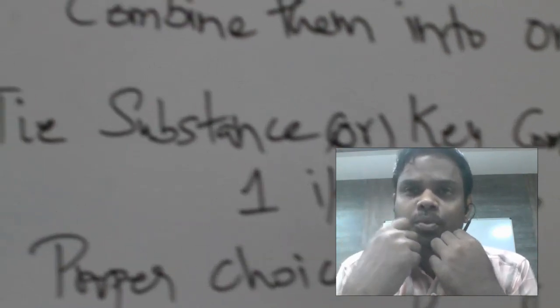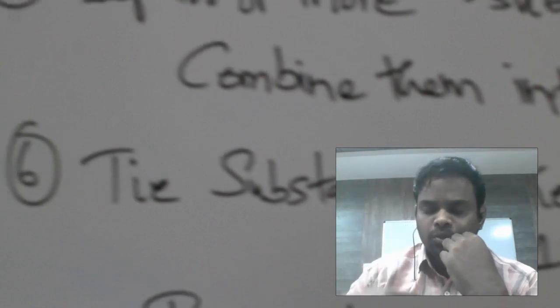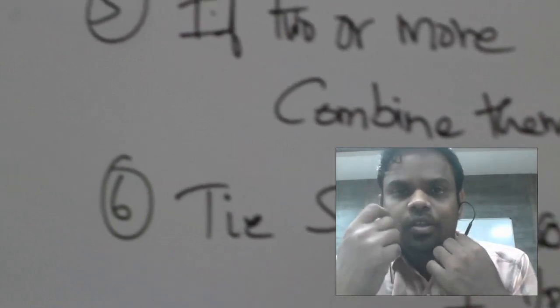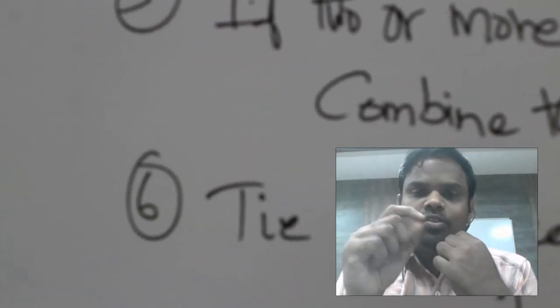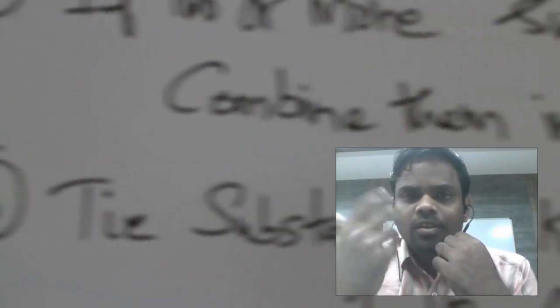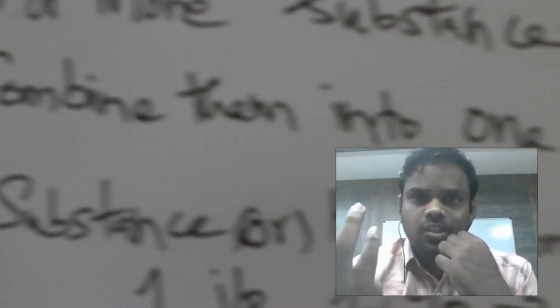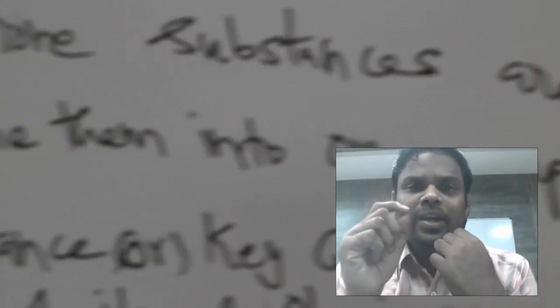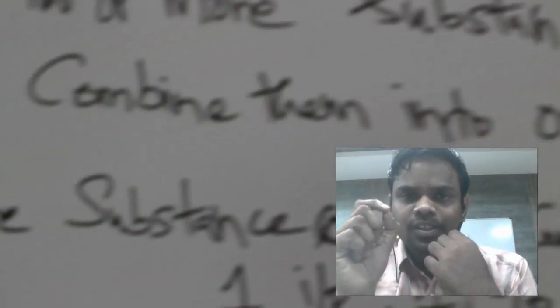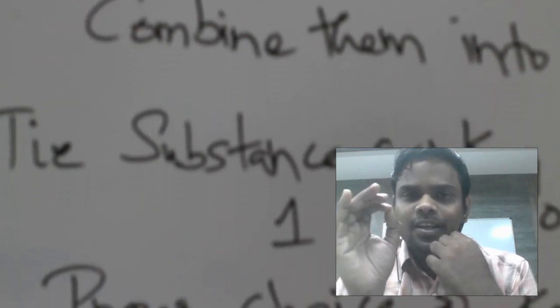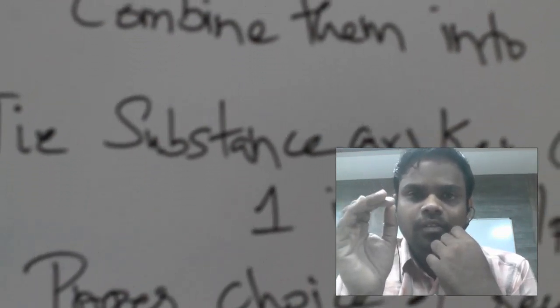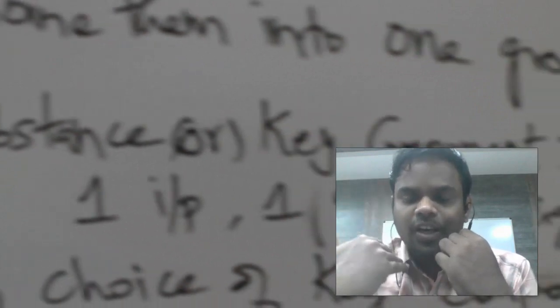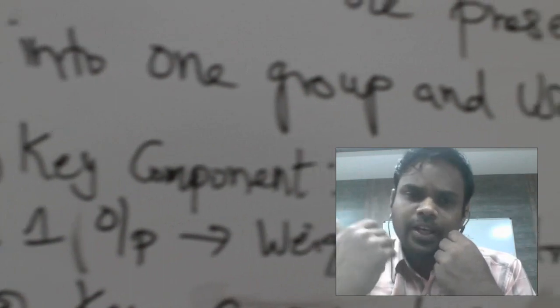So it is easier to proceed with solving numericals and material balance equations when the number of unknowns is equal to the number of equations. In that case, the degrees of freedom is 0. That is Nu minus Ne, where u refers to unknowns and e refers to equations. We have Nu minus Ne equal to 0. That is the ideal case, which means we require such a condition. When Nu equals Ne, we are ready to proceed with material balance.